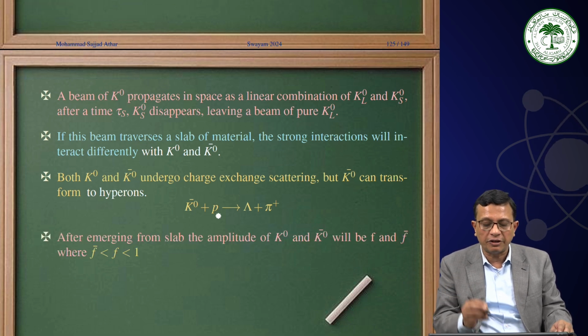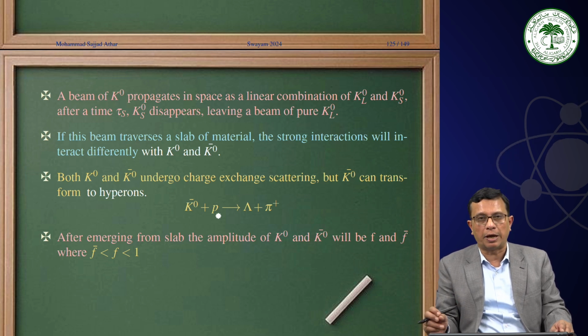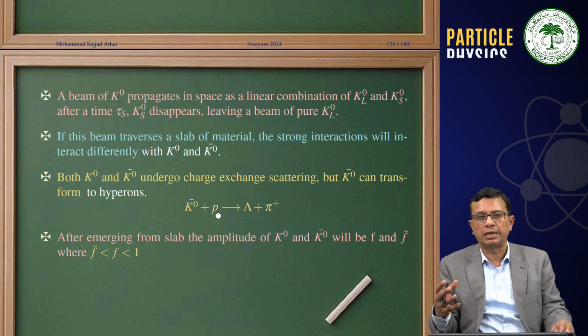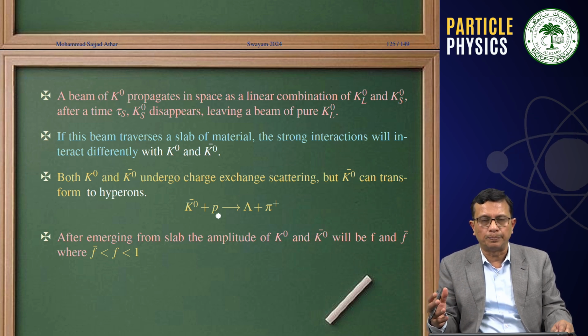Now, after emerging from the slab, the amplitudes of K0 and K0 bar are say F and F bar. What I am telling you is that some of the K0s are going to get converted into K0 bar. Or if we start with a K0 bar beam, then some of the K0 bars are getting converted into K0.